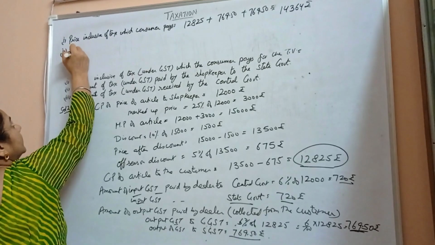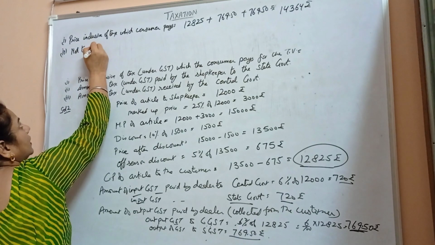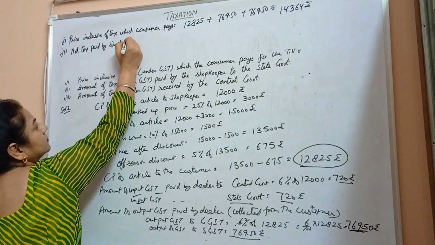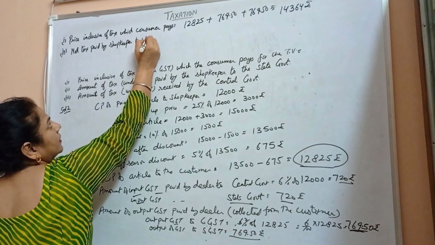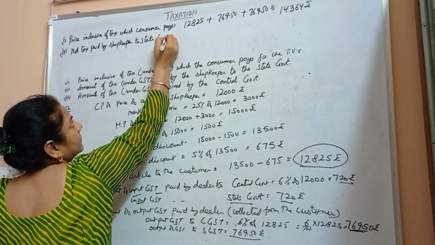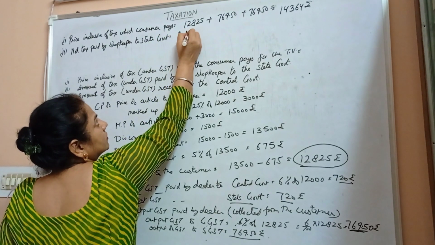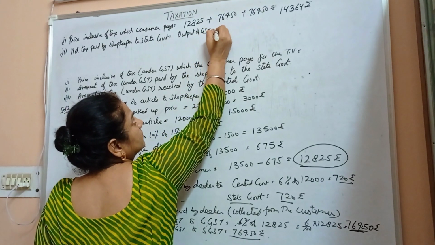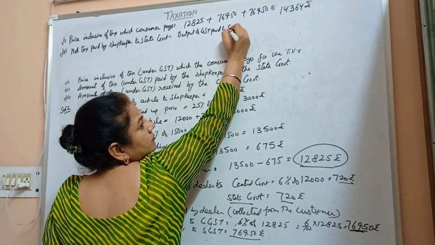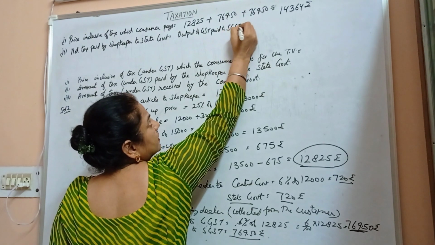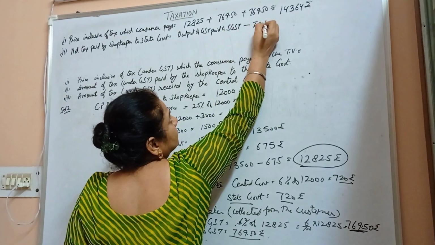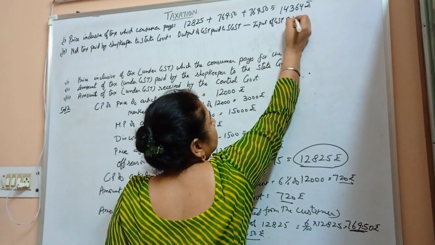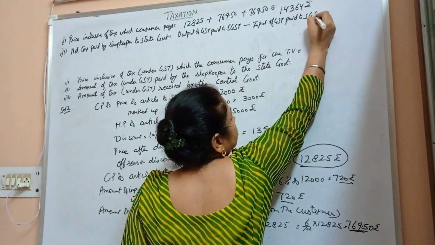So we have net tax paid by shopkeeper to state government will be output of GST paid to state government, say state goods and service tax, minus input of GST paid to state goods and service tax.